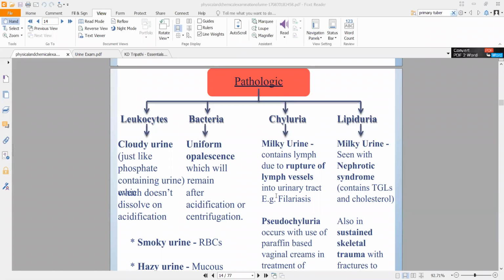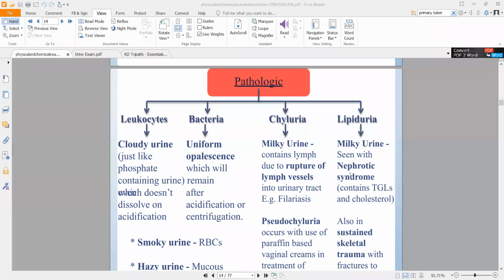Whenever you are seeing something, there might be a problem. It can be a systemic infection, or a systemic disorder, or a problem in your urinary tract itself. All the way from your kidneys to your urinary tract, a problem anywhere will be categorized as pathological, wherein you will see abnormal findings. You will find leukocytes, bacteria, chyluria, lipids. All of these should not normally be present in your urine.